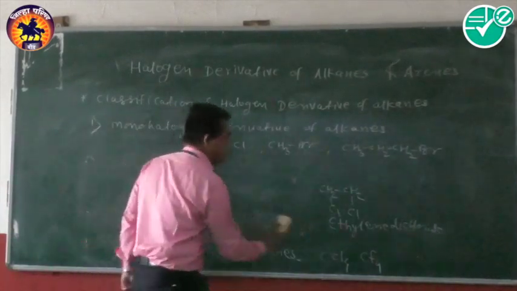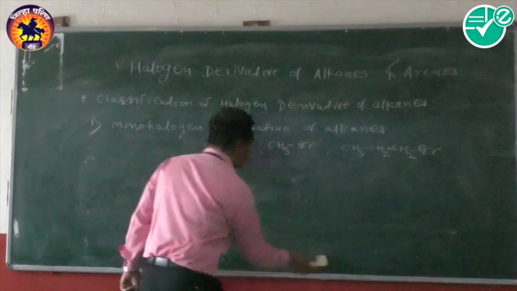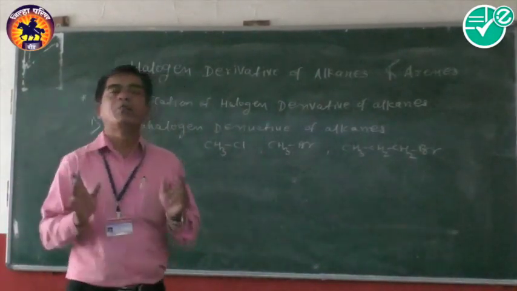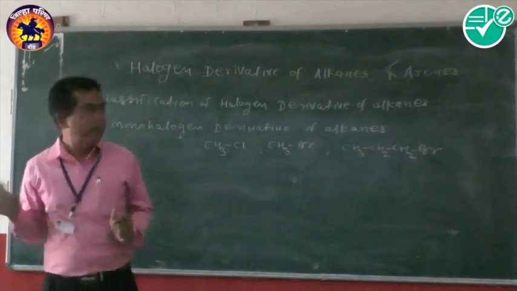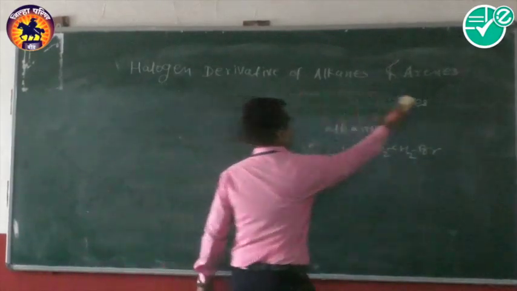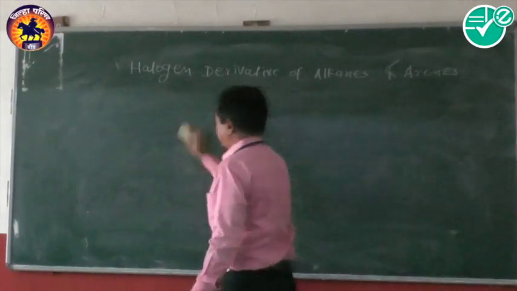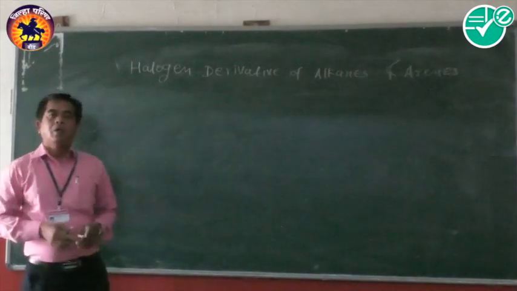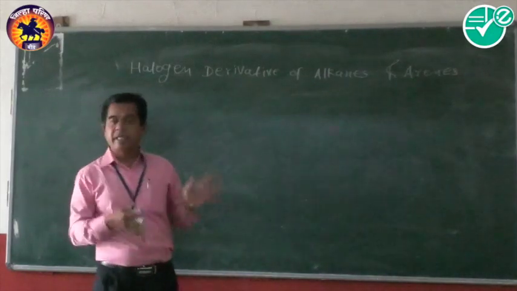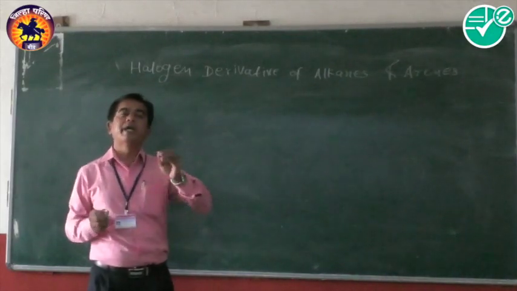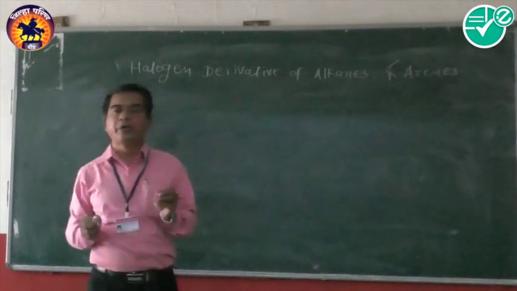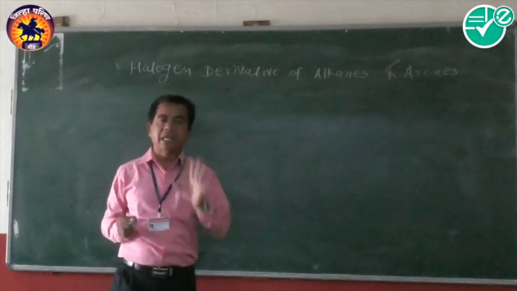Now, after the classification, students, we are going to study the details about the monohalogen derivatives of alkanes. Now, monohalogen derivatives of alkanes, as we studied recently, are those where only one halogen atom is present. So, such compounds are called monohalogen derivatives. In another way, they are also called alkyl halides.